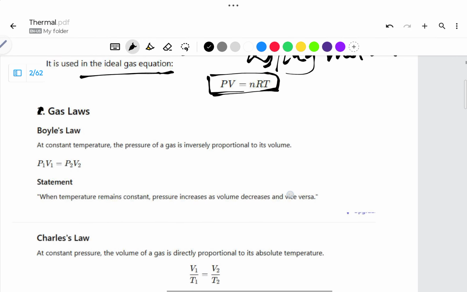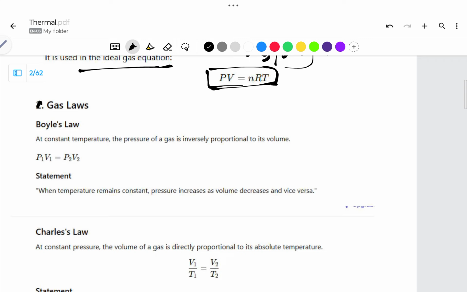By the gas laws now, let us see the first law, that is Boyle's law. According to Boyle's law, the absolute pressure of a given mass of a perfect gas varies inversely with its volume when the temperature remains constant. Means at constant temperature, pressure is inversely proportional to the volume.